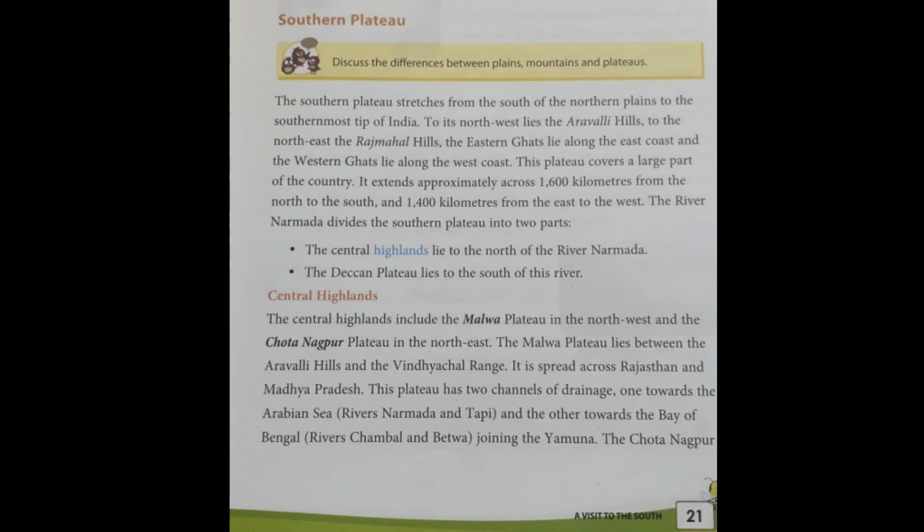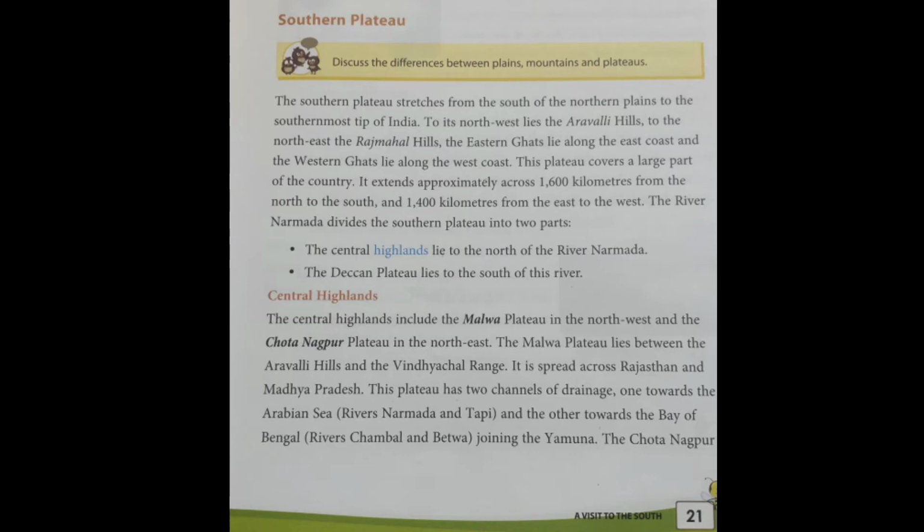The river Narmada divides the Southern Plateau into two parts. Which river divides the Southern Plateau? Narmada. The Narmada river divides the Southern Plateau into two parts. Number 1, the Central Highlands lie to the north of the river Narmada, while the Deccan Plateau lies to the south of the river.